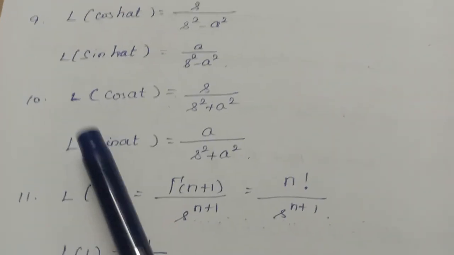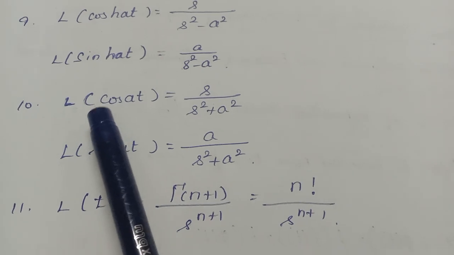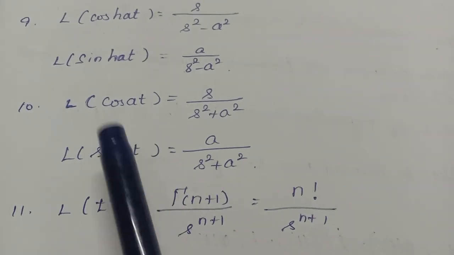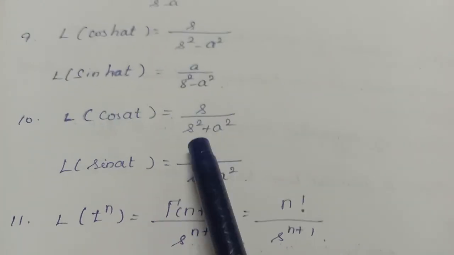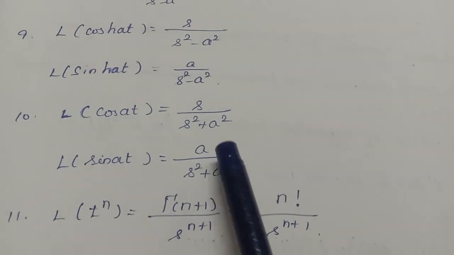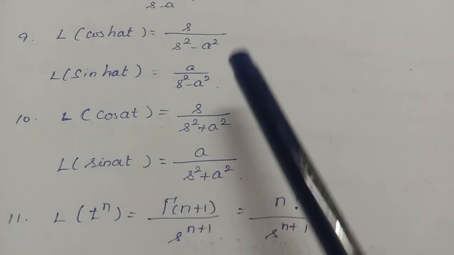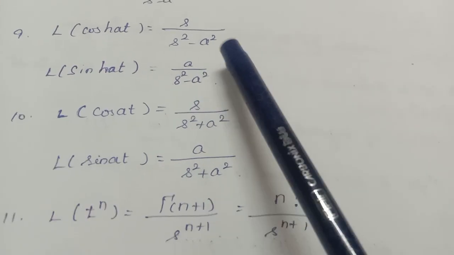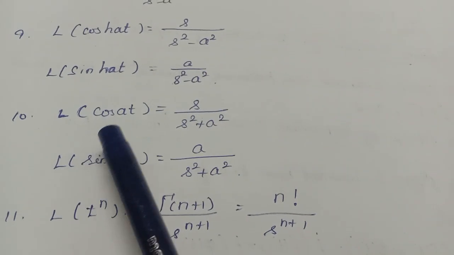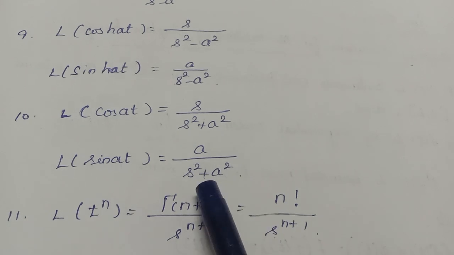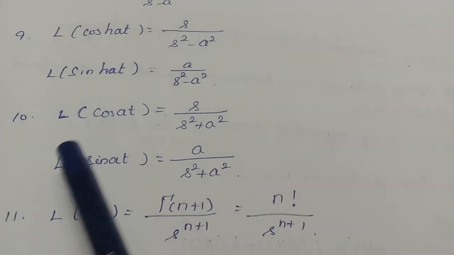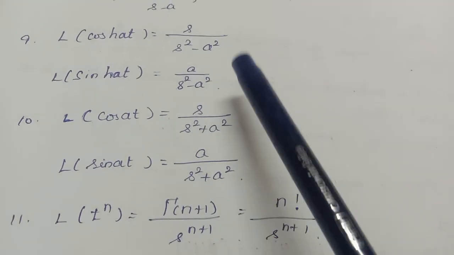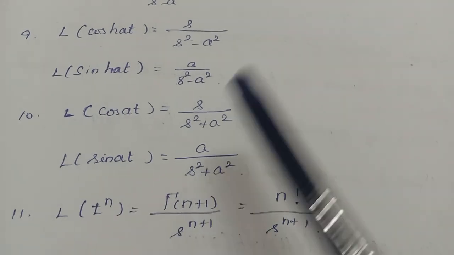And our circular trigonometric functions, L of cos at and L of sin at. For cos at it is s by s square plus a square, for sin at it is a by s square plus a square. You see the difference? For hyperbolic functions, the denominator is s square minus a square. For circular trigonometric functions, it is s square plus a square. Okay. Then for cos it is s in the numerator, for sin it is a in the numerator.